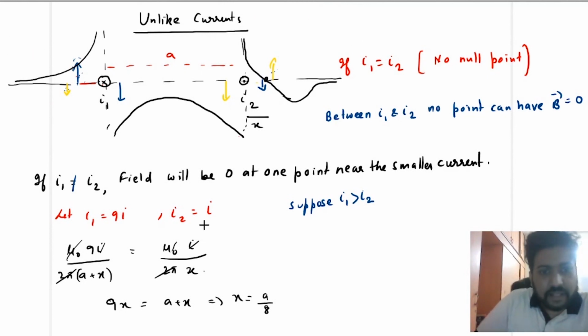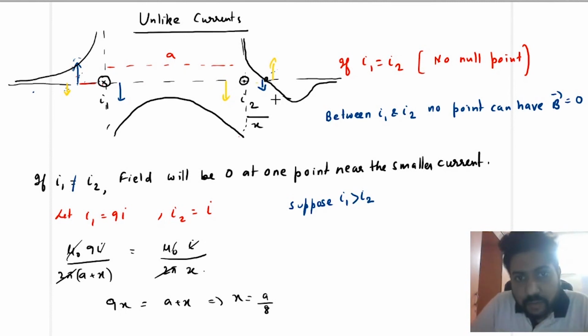That means that if I1 is not equal to I2, the field will be 0 in fact at one point. Where is that point? That point is not between the two current carrying wires. That point can be here or here. Where will that point be? That point will be near the smaller magnitude current.